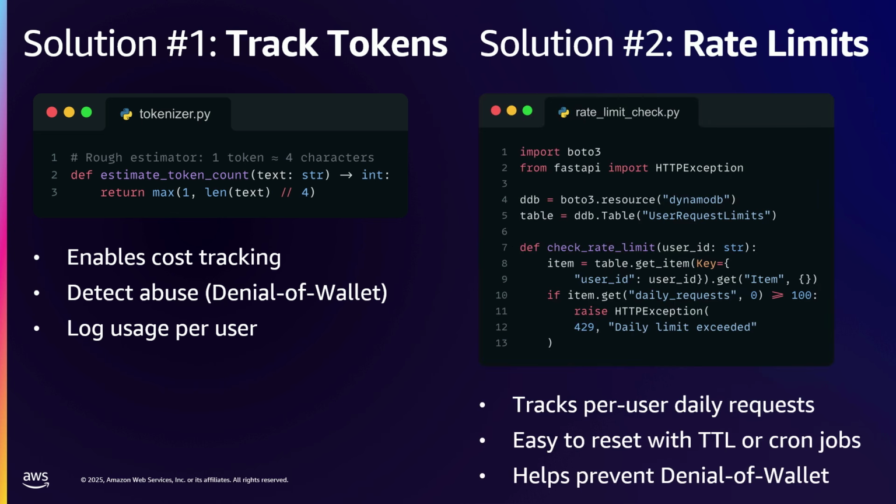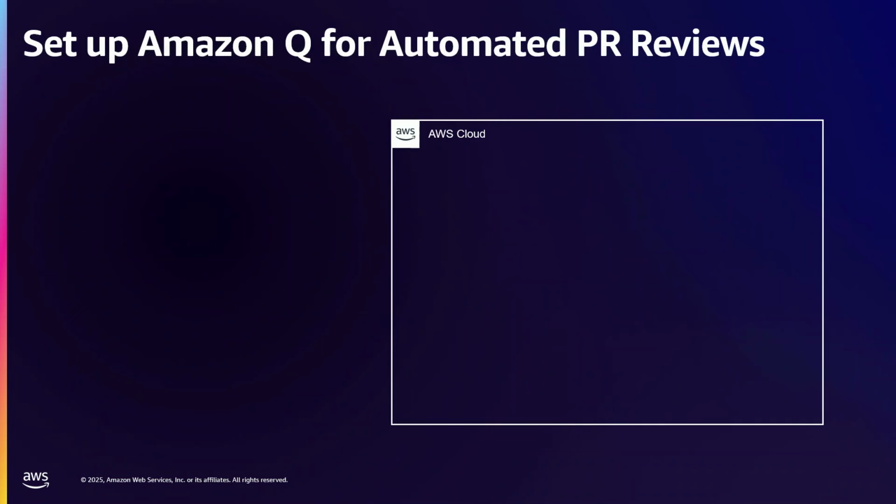The other part is rate limits. So any time that they hit the API, you just count up one. And then you say like, oh, they only have 100 requests a day or something like that, or 1,000. So, automating the security process.